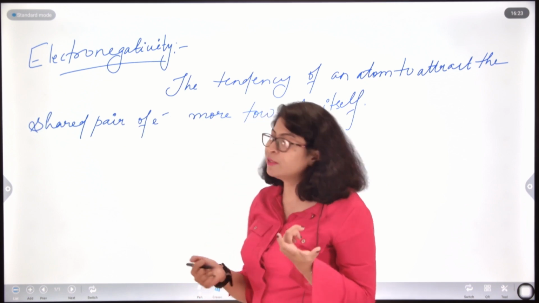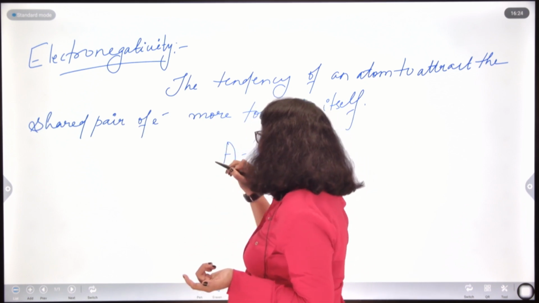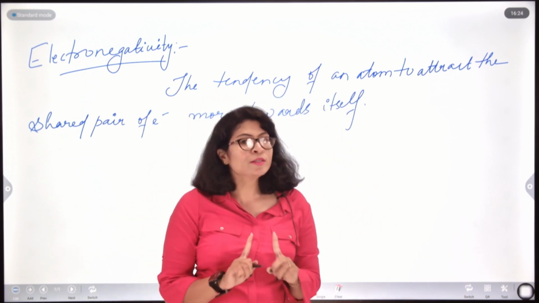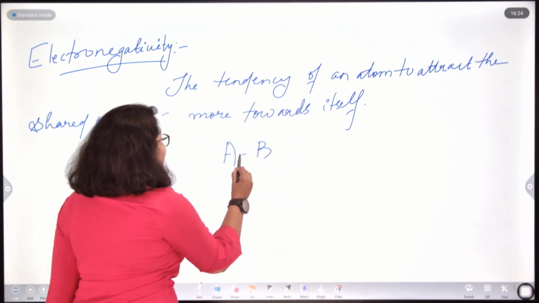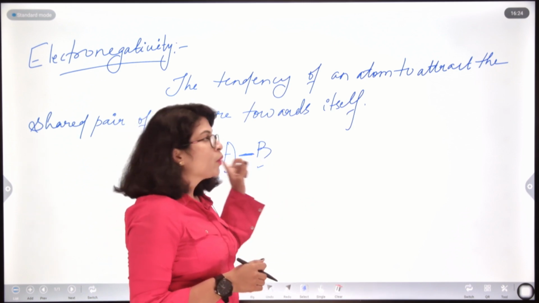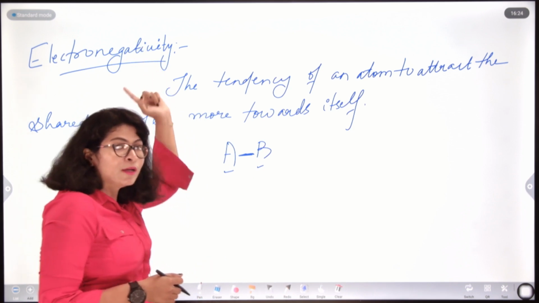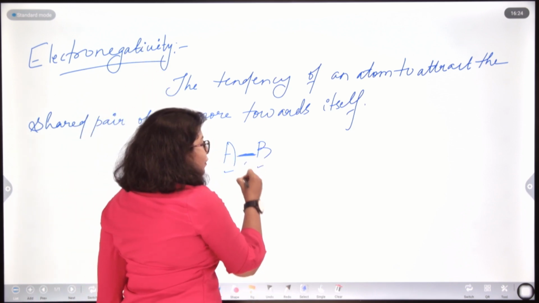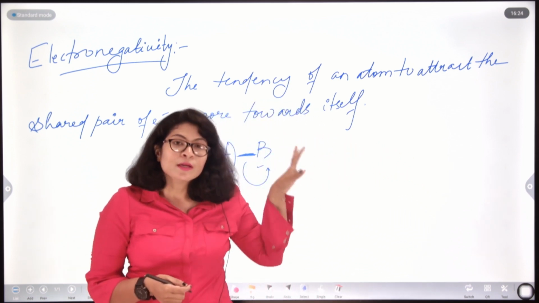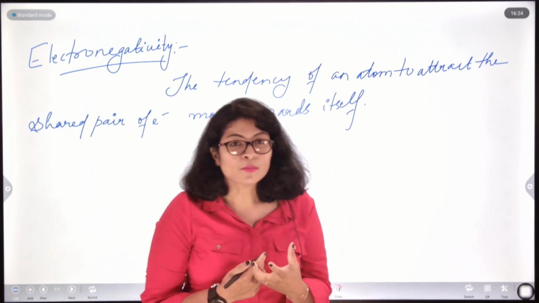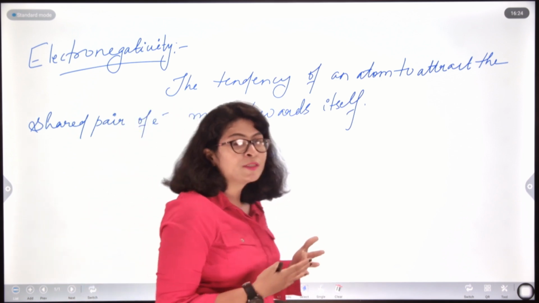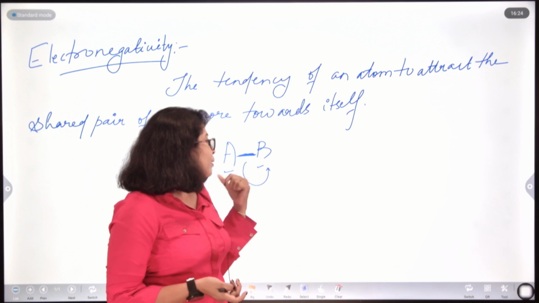Attracting the shared pair. If there are two atoms bonded to each other covalently, then there will be at least one shared pair of electrons. So if between A and B, suppose I am saying B is more powerful or more electronegative, then it will attract this shared pair of electrons more towards itself. This power is called electronegativity. It is basically a calculated term. Okay. It is basically compared between two atoms. It cannot be derived, it is a calculated term, found by comparing